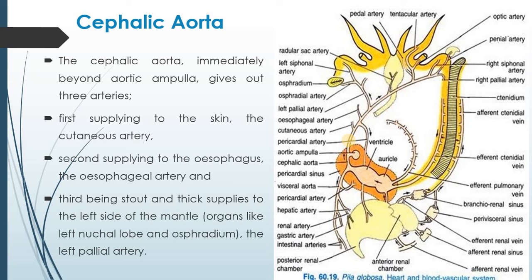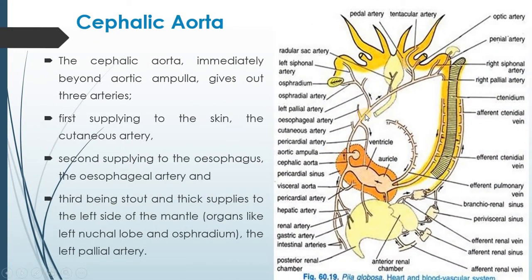The main trunk of the cephalic aorta then runs ahead and crosses over the esophagus so as to reach its right side. It now gives off numerous small branches to the esophageal area and a large branch to the right side, which finally gives out the right pallial artery. Here you can see it then branches, and the radular sac artery supplies blood to the radula part.